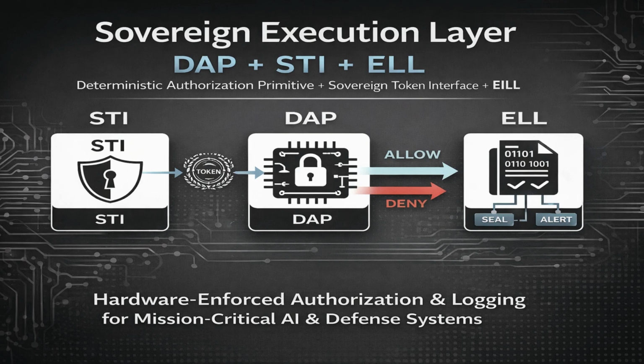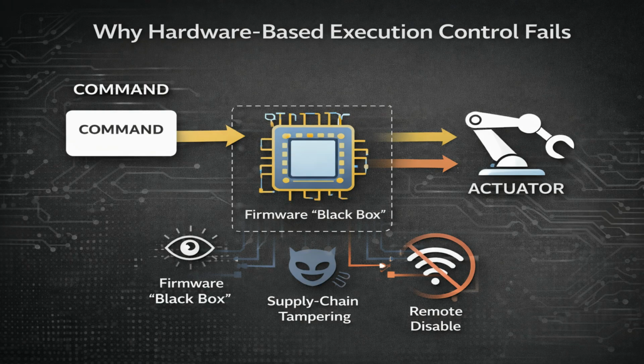Today, I'm presenting a hardware-first security architecture that makes execution itself sovereign. Instead of trusting firmware, software, or remote servers, this system enforces a simple rule at the silicon boundary: no valid authorization, no execution. Modern defense and critical infrastructure systems often rely on foreign chips, opaque firmware, and complex software security.